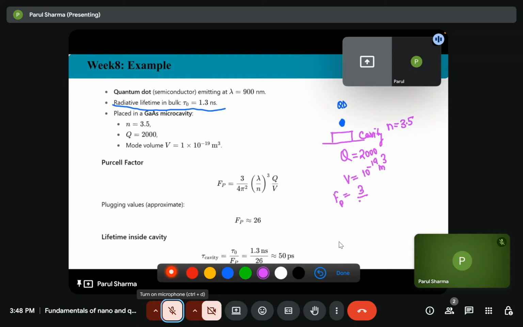F_p is equal to 3 by 4 pi square. So after putting the values, we'll get F_p of the order of 26.